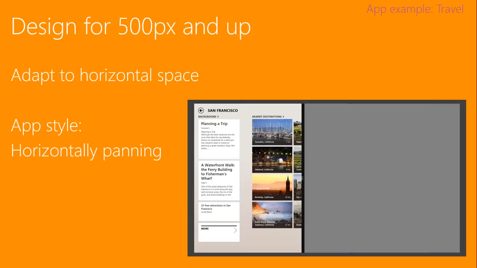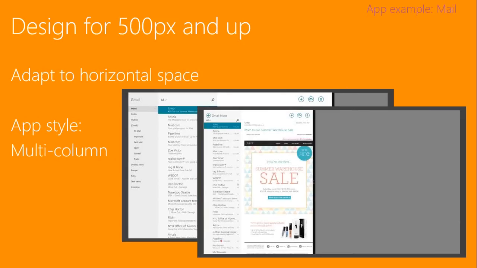It should cover the screen completely, and you should give the user the proper horizontal panning or horizontal scrolling experience. Similarly, is there another scenario where you have to adapt to horizontal space and the app style is a multi-column app? On the screen, you can see there are 3 columns. There's Gmail, and under that there are a lot of folders.